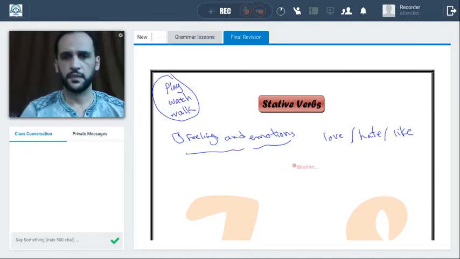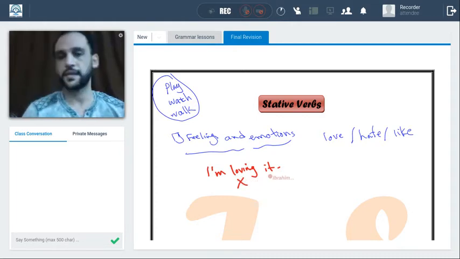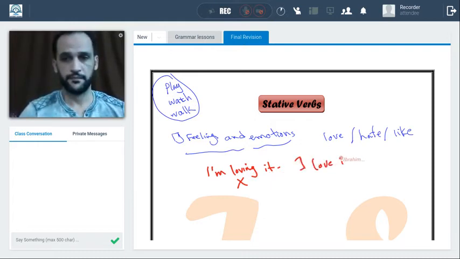I'm loving it. Okay, look at this sentence. Of course, it's wrong. Why? Because I can't use the verb love in the progressive form, but I can say I love it. Okay, this is number one.